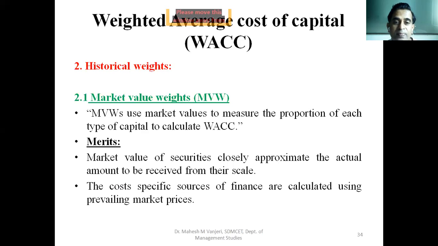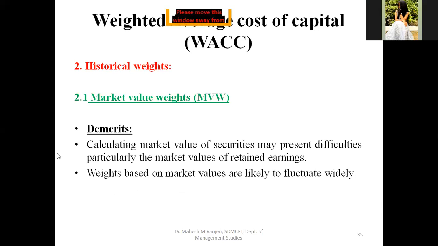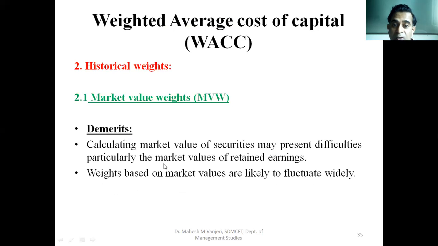Okay, more realistic. So these are the advantages. Then it had a couple of demerits. When you use market value weights to assign weights, calculating market value of securities may present difficulties, particularly the market values of retained earnings. See, retained earnings, reserves and surpluses of a company are not traded in the secondary market. So how are you going to calculate the market value of retained earnings? So this is one of the demerits.